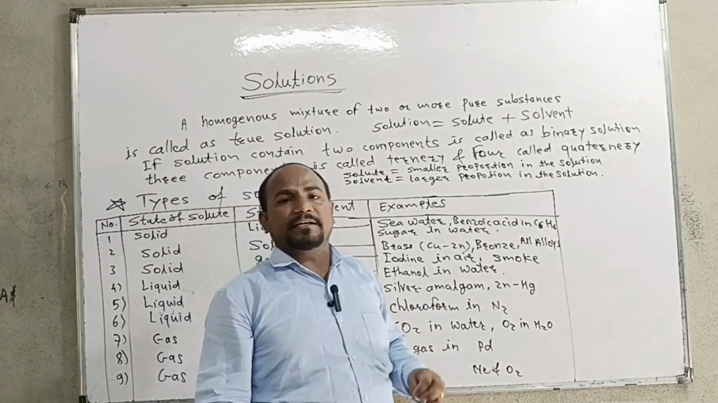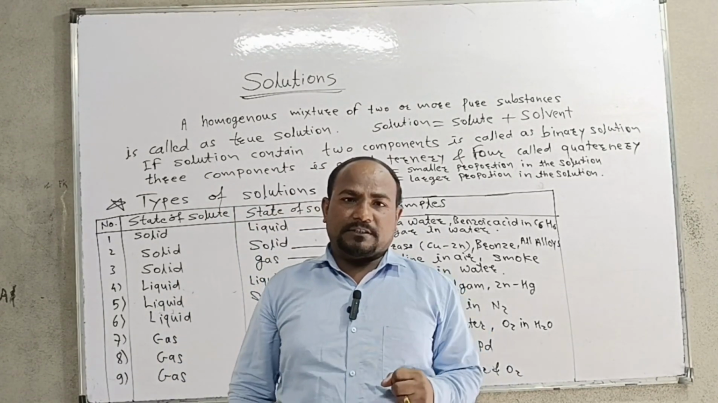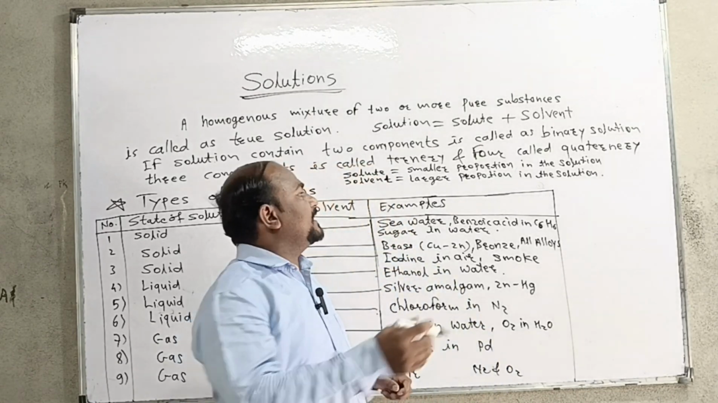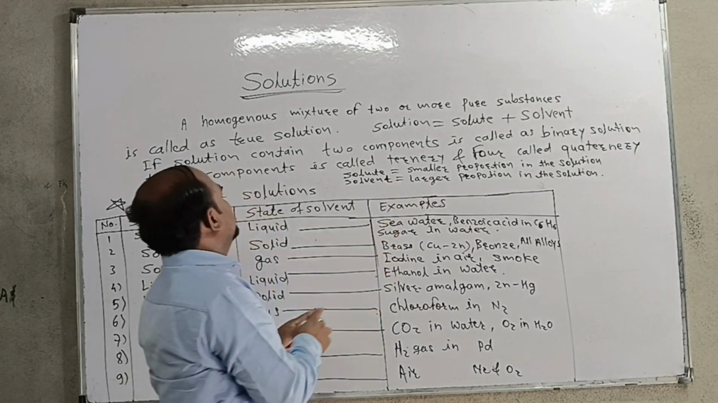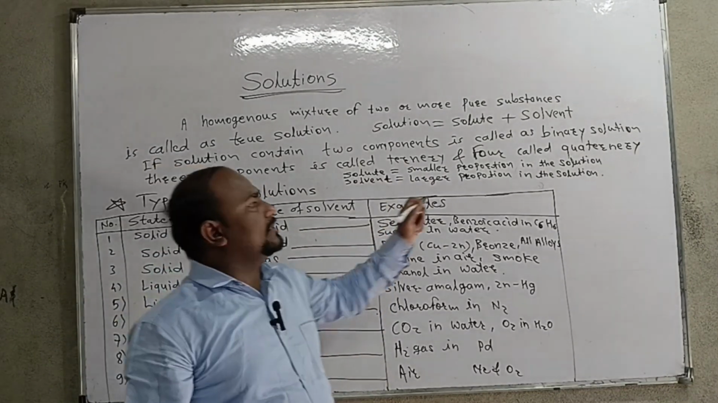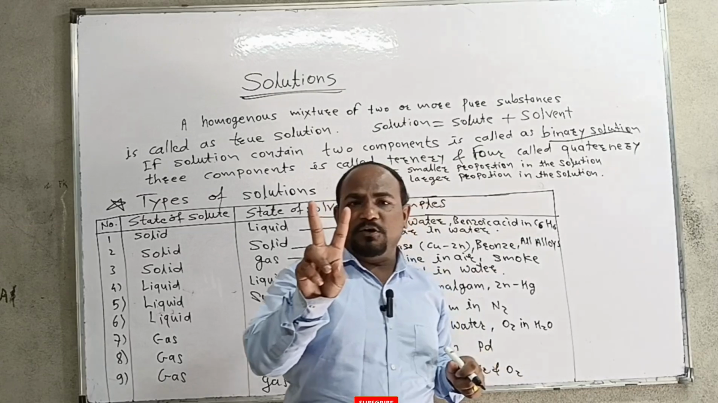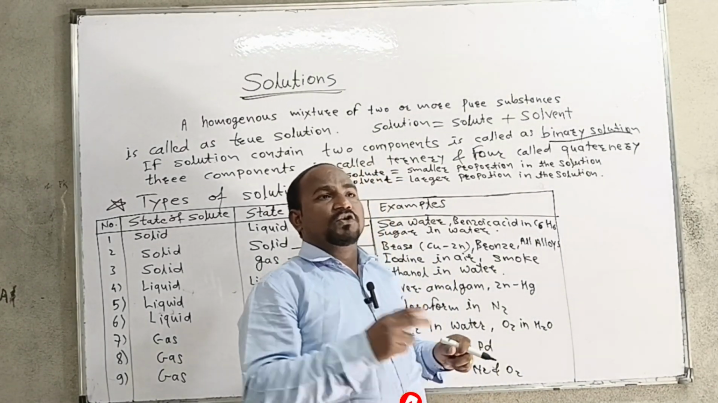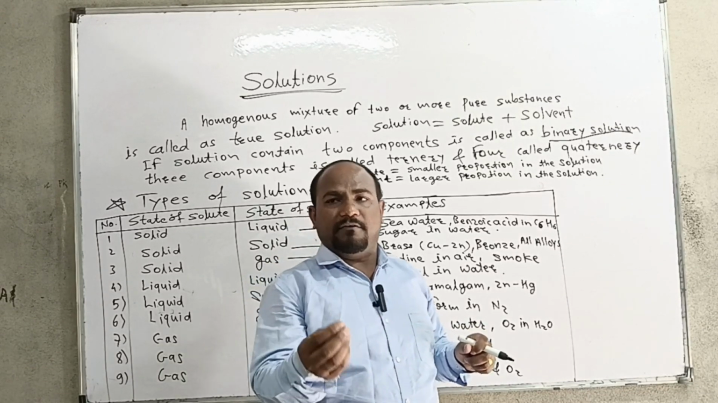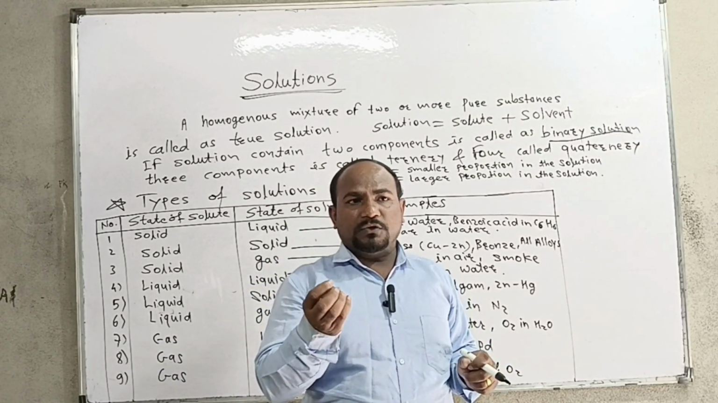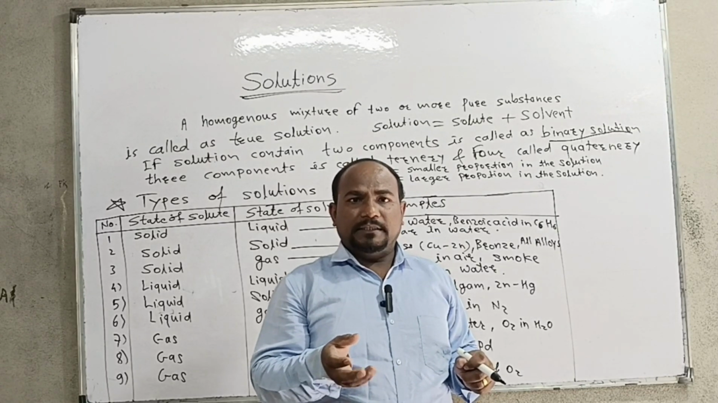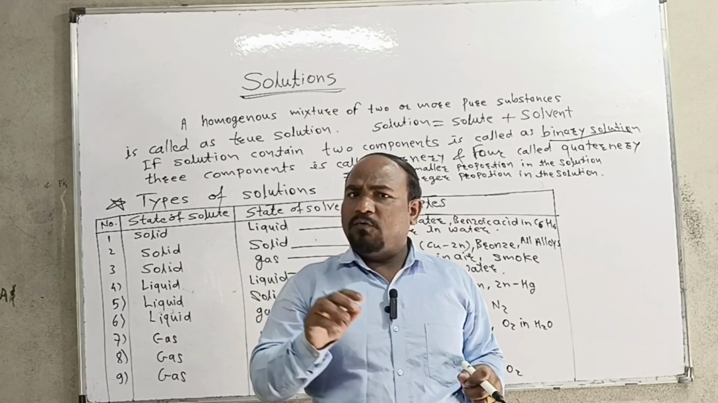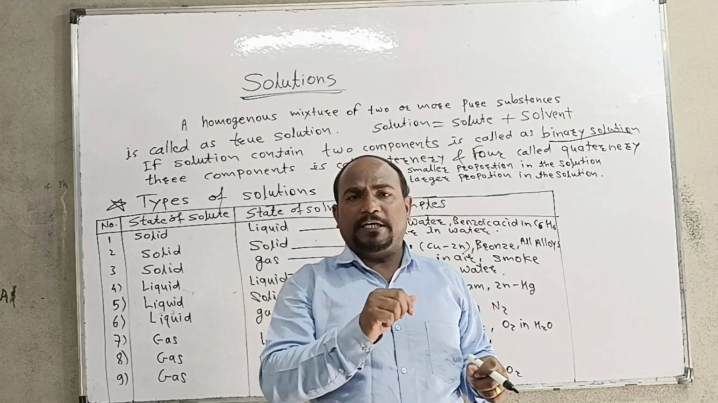A solution may contain two or more components. If a solution contains one solute and one solvent, it becomes a binary solution. What is meant by binary solution? A solution containing two components only, one solute and one solvent. Suppose we have a sugar solution. In sugar solution, one solute, that is sugar, dissolves in water. Water becomes the solvent and sugar becomes the solute.